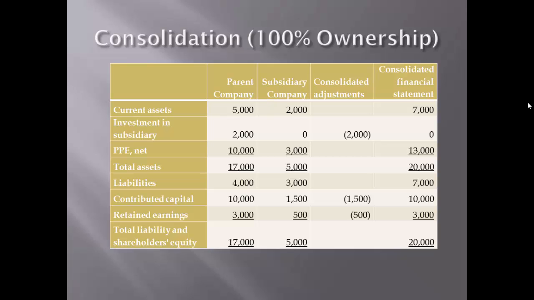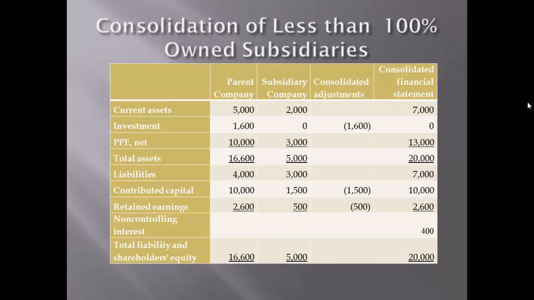Note that the following will be eliminated. 1. The investment account on the balance sheet of the parent company, which is 2,000. 2. The subsidiary's equity accounts, which are 1,500 common stock and 500 retained earnings.